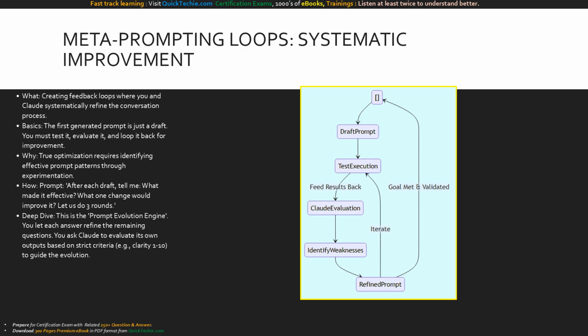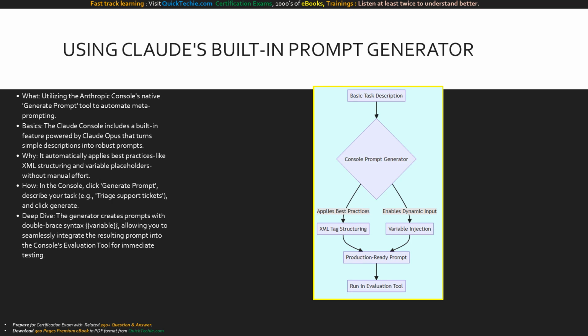Claude identifies weaknesses, which leads to a refined prompt. We then loop back to test execution. We stay in this cycle until the goal is fully met and human validated, at which point we exit the loop. For developers and power users, Anthropic has actually built metaprompting directly into their platform.